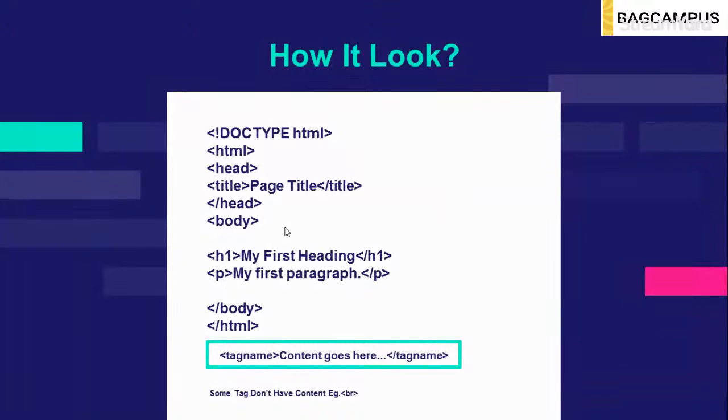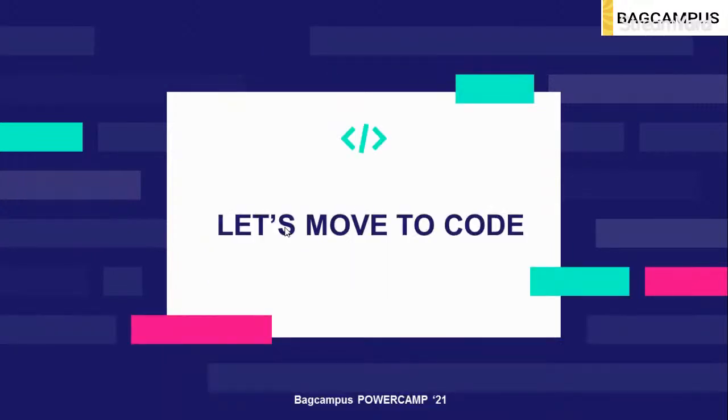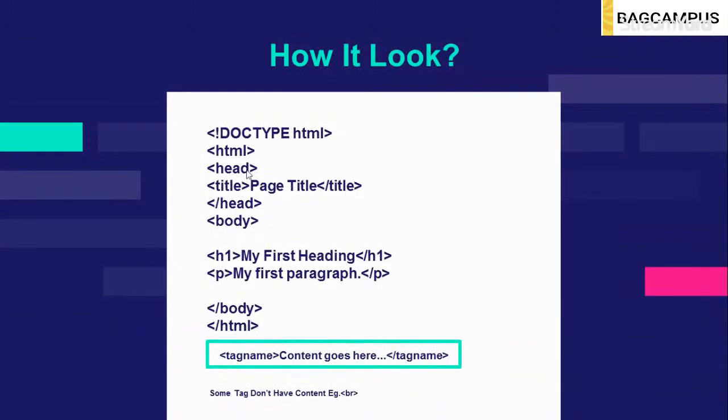The second tag I have used is the head tag, which starts and ends after the title tag here. There is a lot to discuss in the head tag, and we will discuss it further in the session. The body tag holds whatever you are going to see in the whole HTML part; that is written in the body tag. I think it's time to move to the coding part, so we can get into what we have learned here.